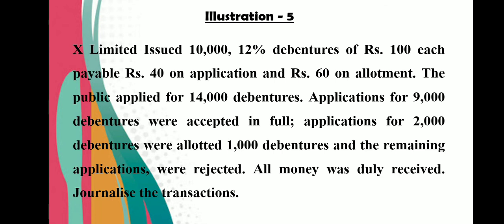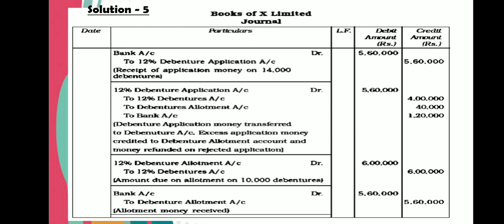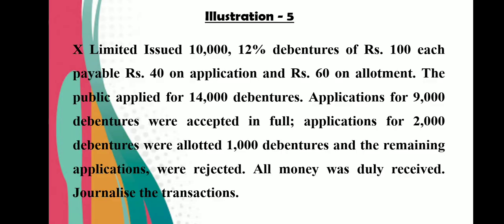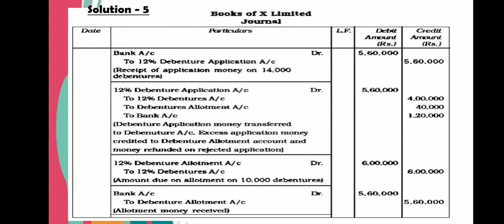Let us journalize. First entry, bank account debit to 12% debenture application account. The company received applications for 14,000. So 14,000 into application money, that is 40. 14,000 into 40, so the amount is 5,60,000. This is the application money received. Now, we have refunded some of the applicants and some of the applicants are given on pro rata.